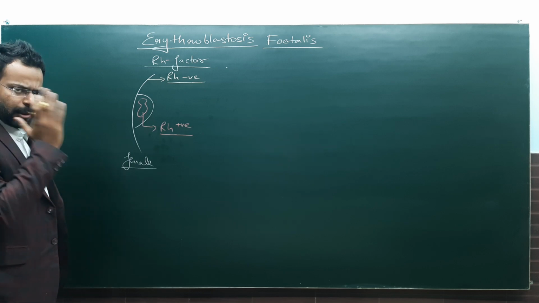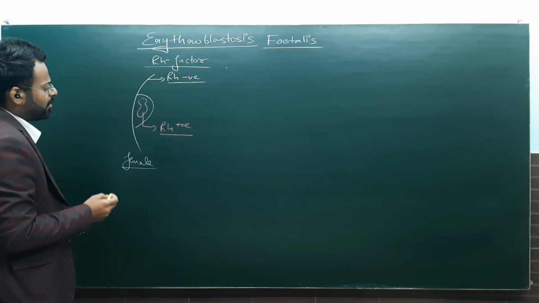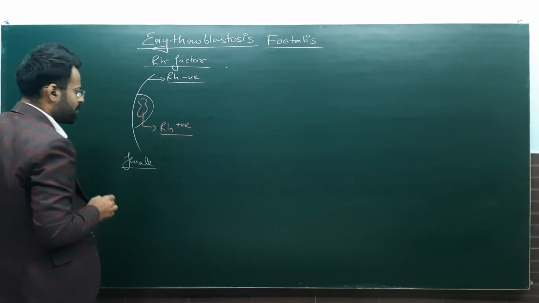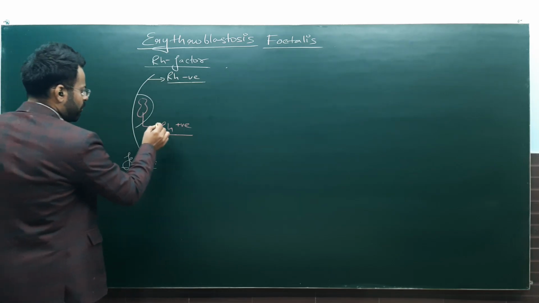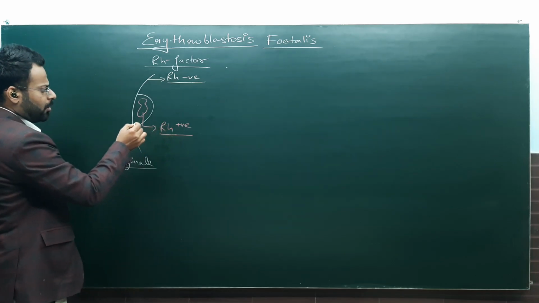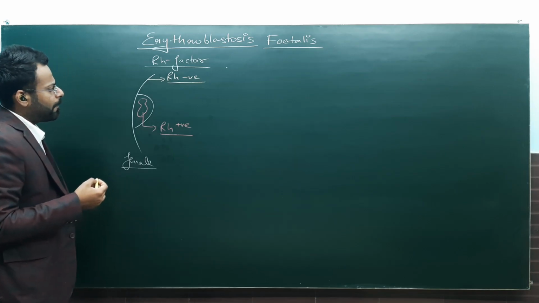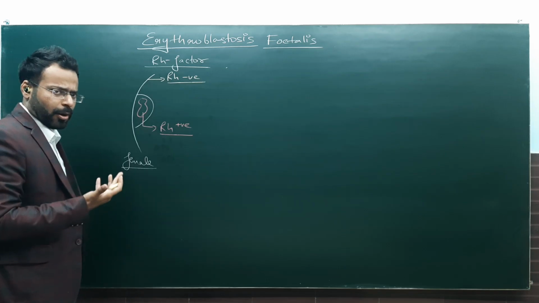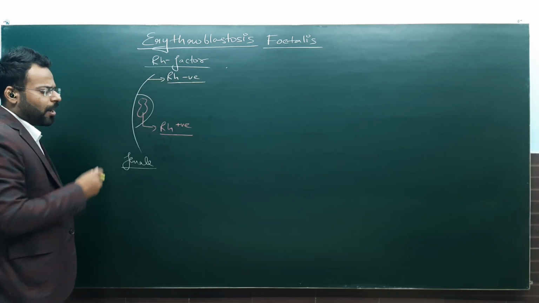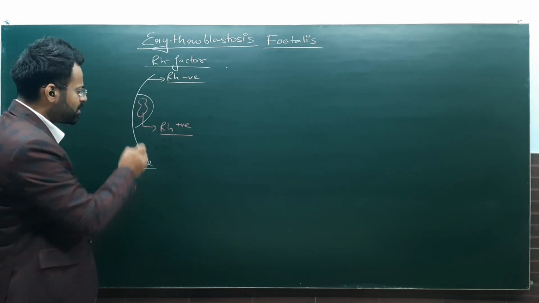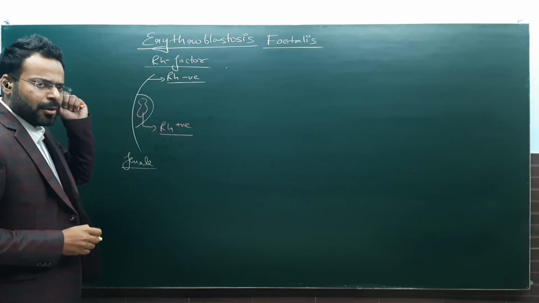Now one way to think is that fetus has this Rh positive blood, okay. Now fetal blood will move to the maternal blood, and maternal body will get to know that this is Rh positive. There is something we haven't seen. We should attack it.